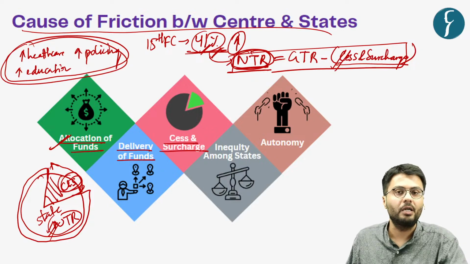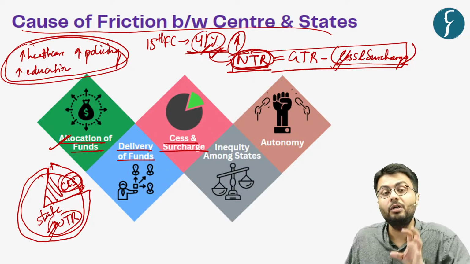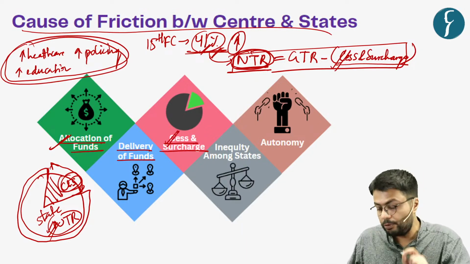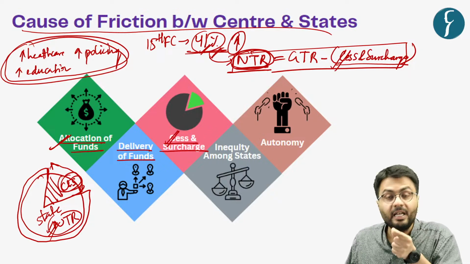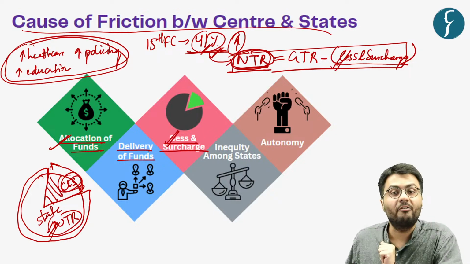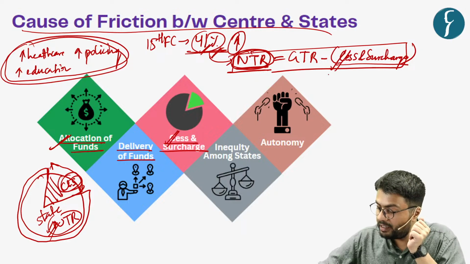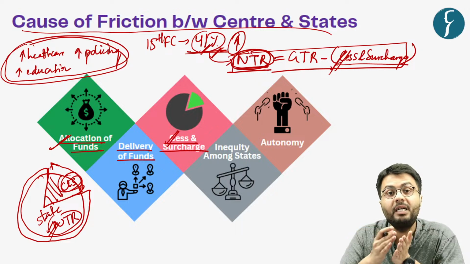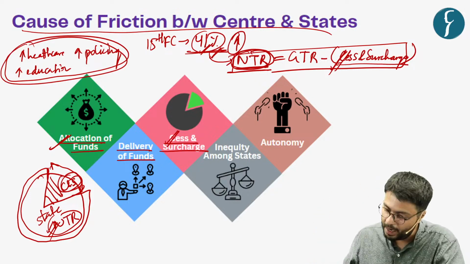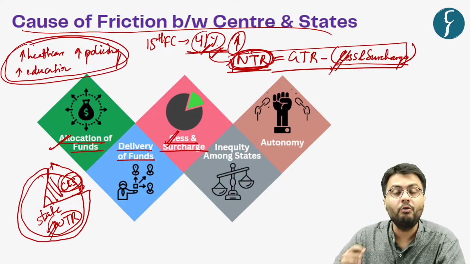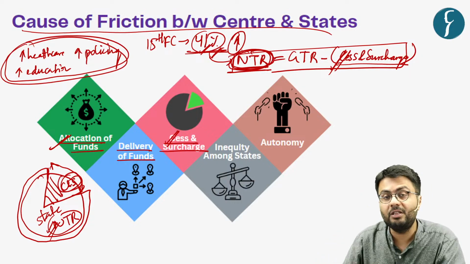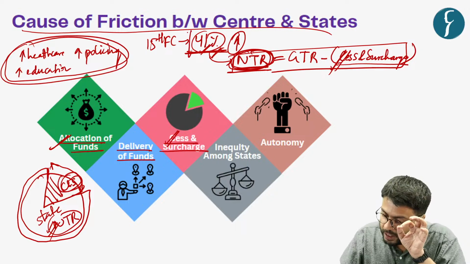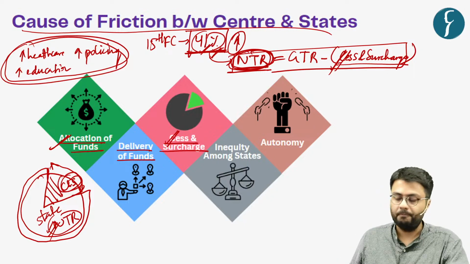cess and surcharge. Because on one hand, the Constitution of India says that the union government is not liable to share the proceeds of cess and surcharge with state governments. However, as in recent times we have seen, the amount of cess and surcharge which is collected by the government has increased manifold. And because of this, the total amount of funds which is eventually shared with states has reduced, thereby reducing the total amount of funds under this 41%.